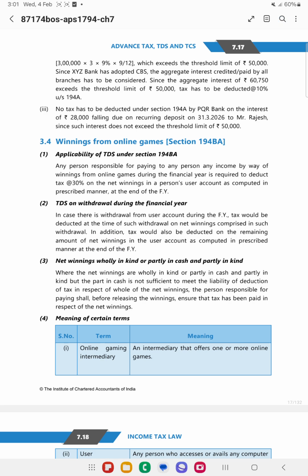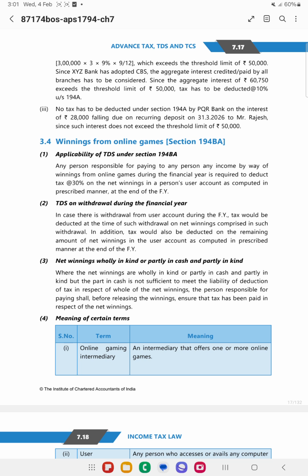Basically, the winnings from online games, that is section 194B. In this section, the online gaming company will deduct the TDS at 30% on the net winnings in the user's account. So here the TDS is deducted on the withdrawal or on the balance in the user's account at the end